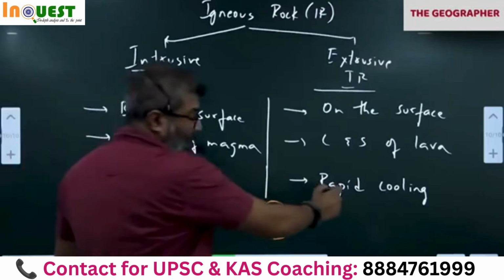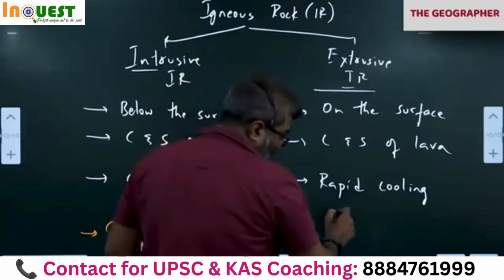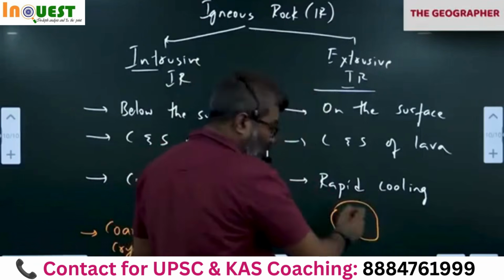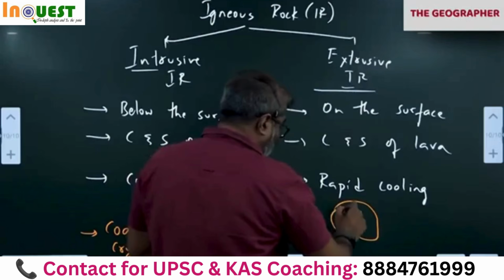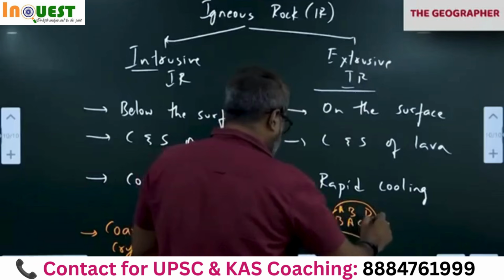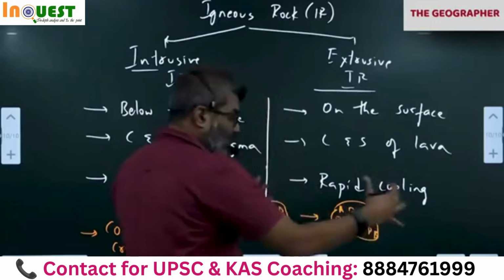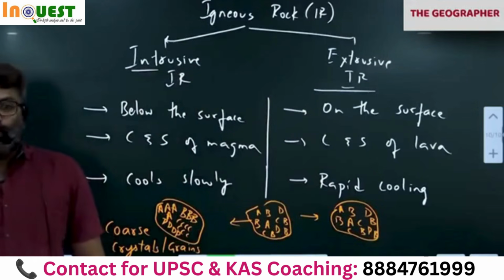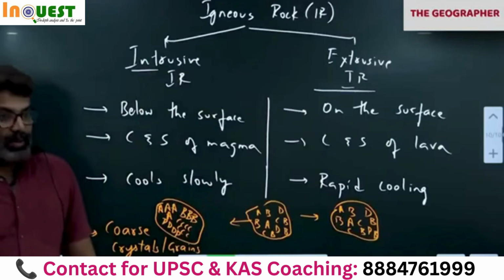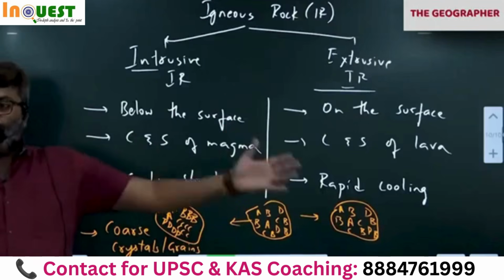Whereas with rapid cooling, what happens when the minerals cool rapidly? Do they have time to come together? No. They will remain as they are. They cool as they are. They don't have time for segregation. When the minerals cool rapidly, all the grains remain in their respective places and solidify very quickly.